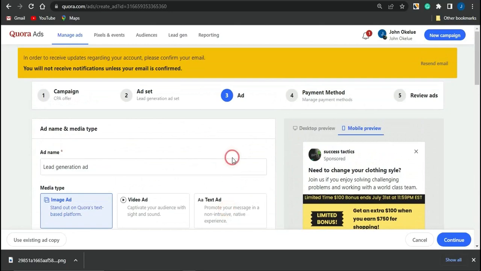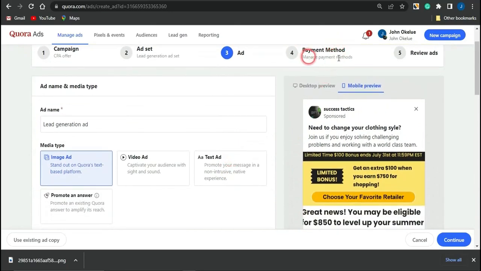Then you then want to just simply move on to the payment section, pay for this particular ad which you want to run right here. That is fund your account right here. And once you fund your account, you can then go on to reviewing the ad before you can publish this ad right here, and your campaign will begin to run, and you'll be able to drive traffic to such CPA marketing offer. So that's it for now, guys.